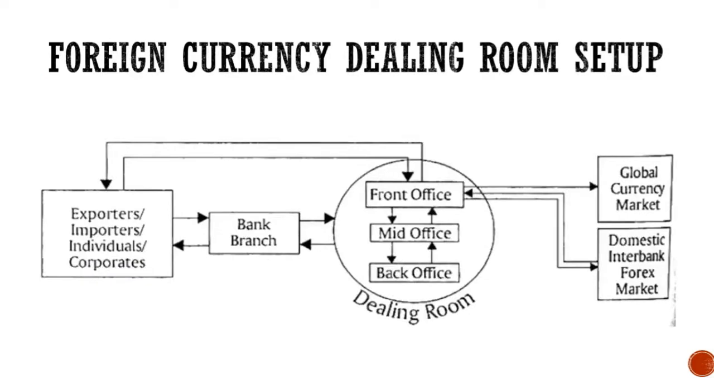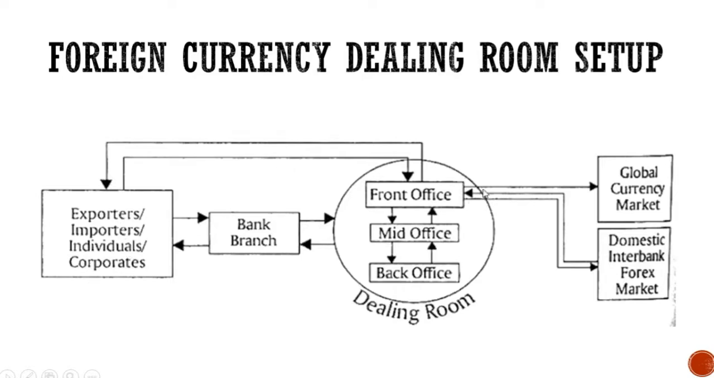Now let us understand your foreign currency dealing room setup. As we already learned earlier, it is the commercial bank's branch which usually has a dealing room. A dealing room has basically three offices: the front office, the mid office, and the back office. The exporters, the importers, individuals, corporates, anyone, they have two-way transactions available where they can buy and sell.